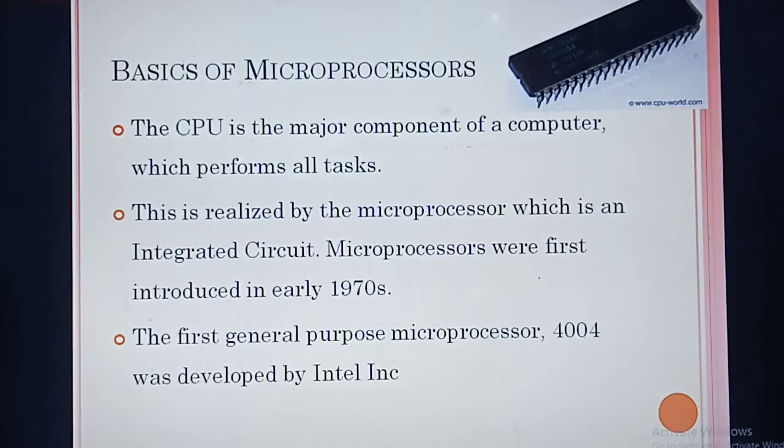CPU is the major component of a computer because all the processing is done in the CPU. This CPU only will perform all the tasks. To perform all the tasks properly, you need a proper microprocessor. In simple words, for the computer to work properly, the CPU needs to work properly. Inside the CPU a lot of tiny components are there. Among those, one component is the microprocessor.